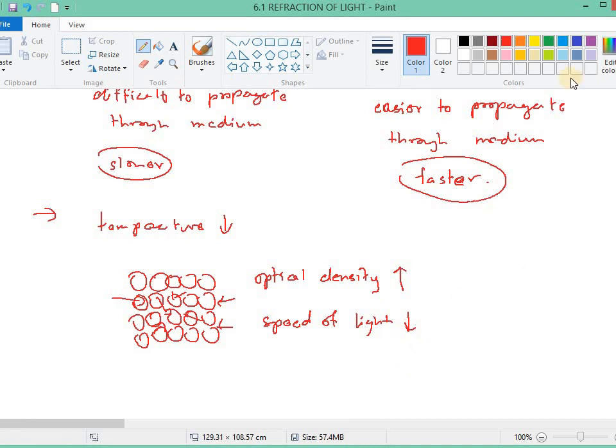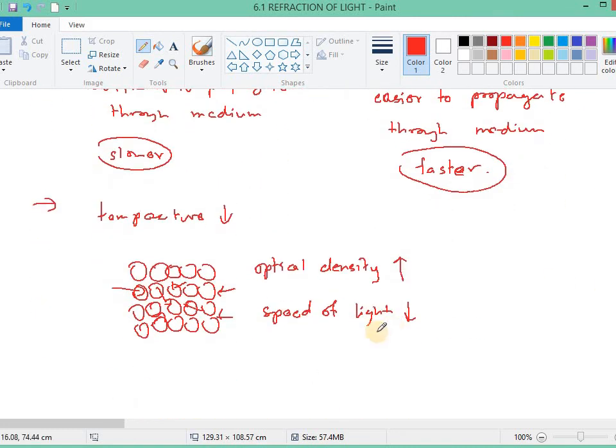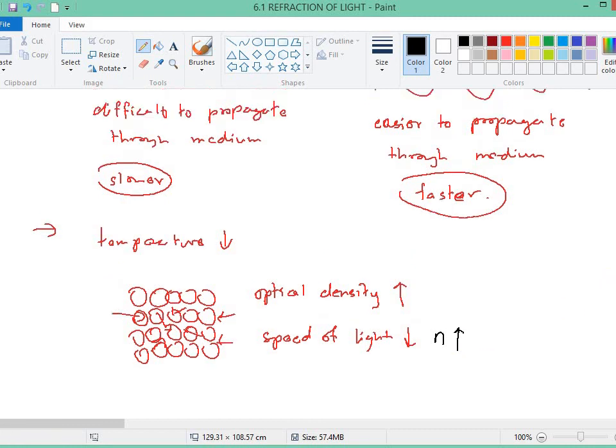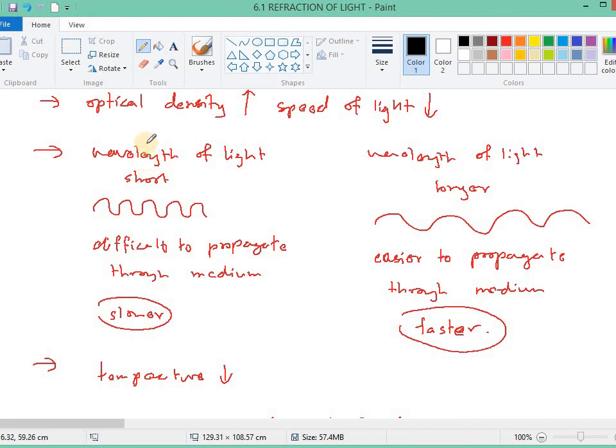Okay, so you can see here that you have to think of what can affect the speed of light. Speed of light lower means the refractive index will be higher. So temperature low, speed of light in the medium low, so refractive index of the medium will be higher. If you use a shorter wavelength of light, then the light will be slower, then the refractive index will be higher.